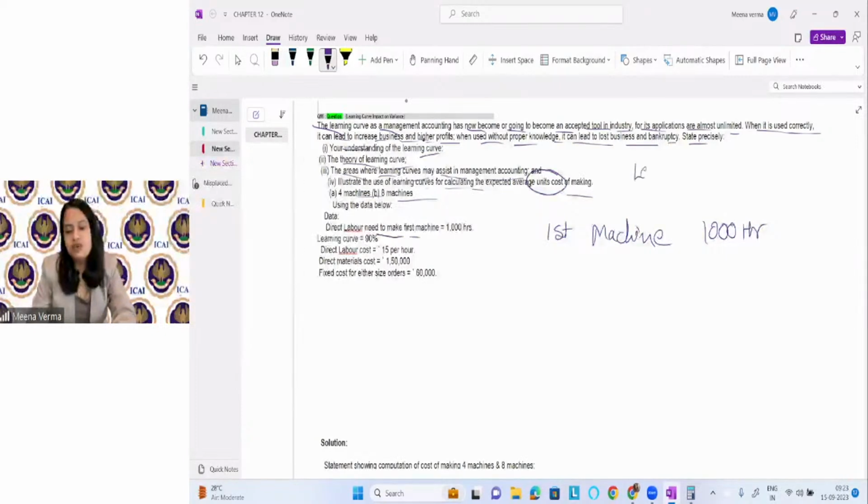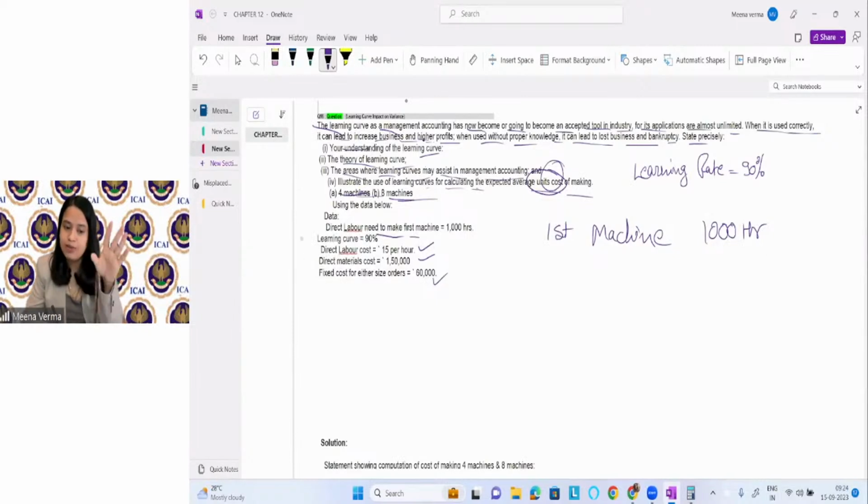The learning rate is 90%. The labor cost rate per hour is given, the material cost is given, and the fixed cost is given. They have asked you to calculate the unit cost, to find out the cost for 4 machines and 8 machines.